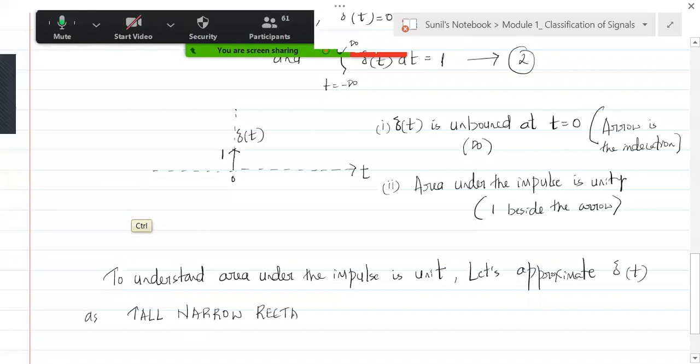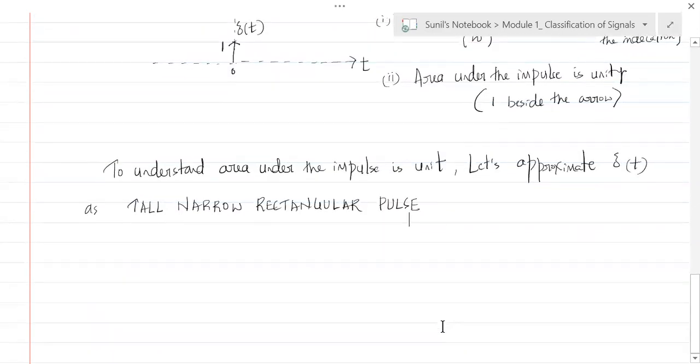Tall, narrow, rectangular pulse. Now I don't call it an impulse, I call it a pulse. So what is that tall, narrow, rectangular pulse?